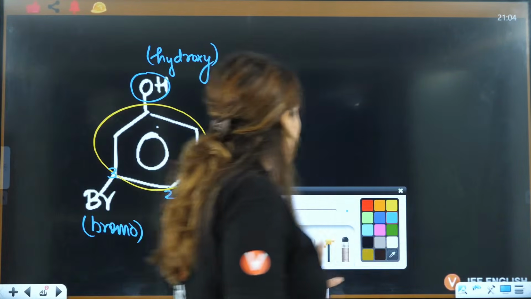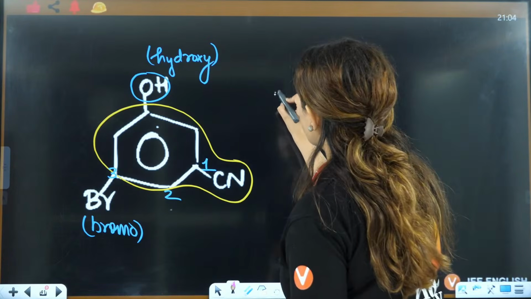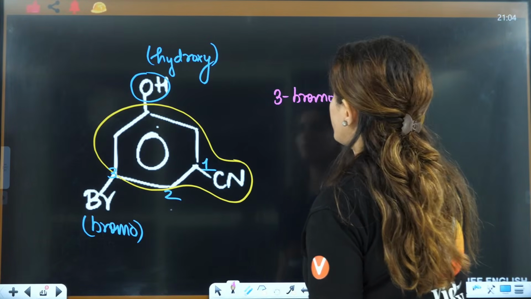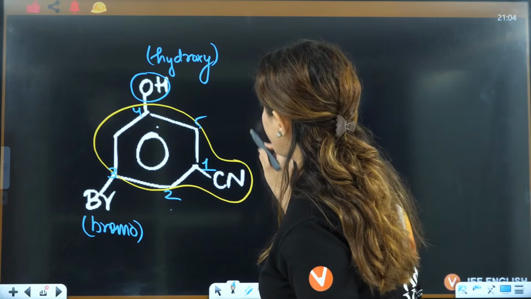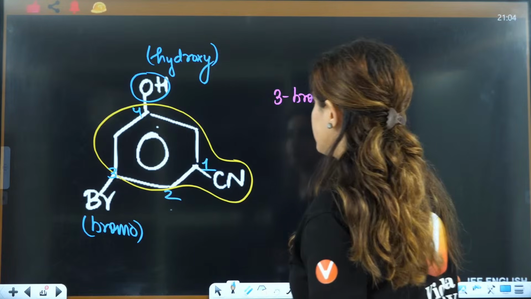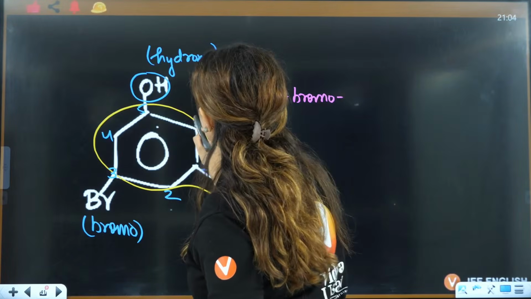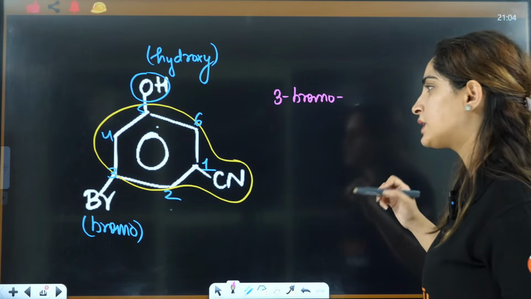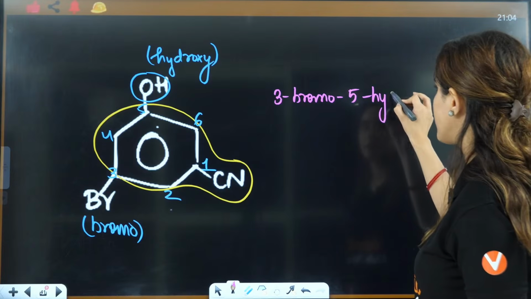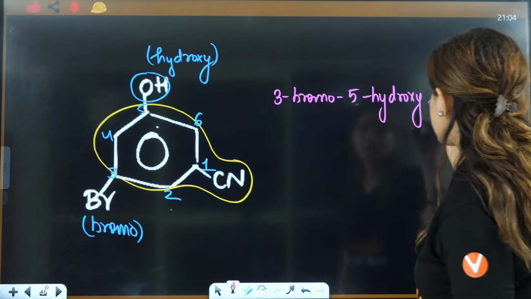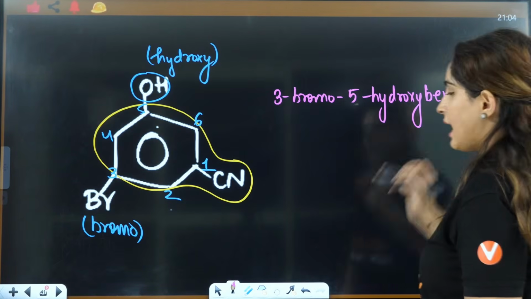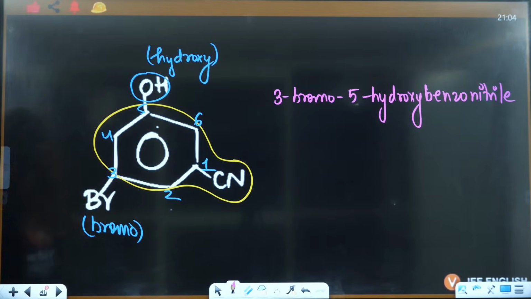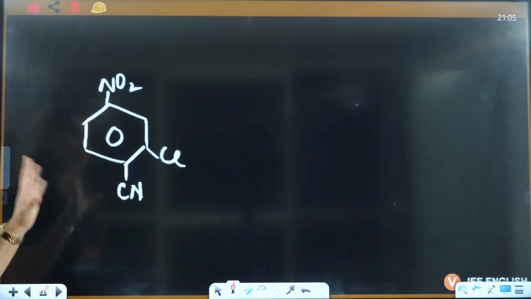right? So what you will write here is that on the third position you have bromo, 3-bromo. This is 4, this is 5, this is 6, okay? So 3-bromo, 5-hydroxy, and this is benzonitrile, and that is the full name here, okay? Very good. The others will become the substituents, very good.